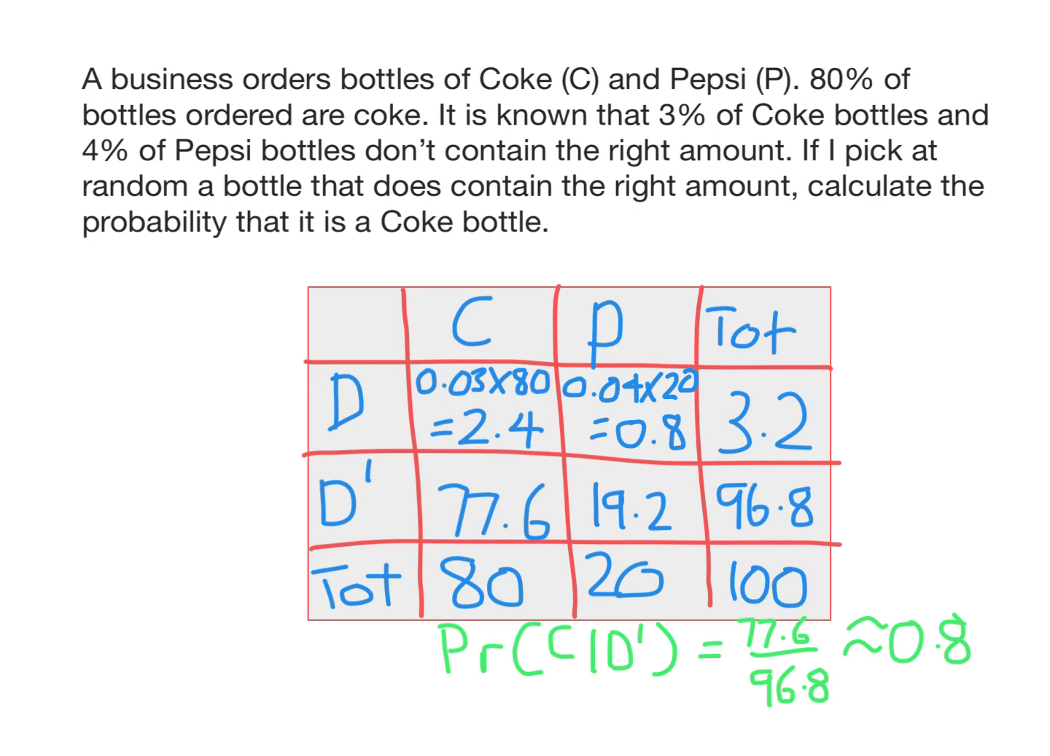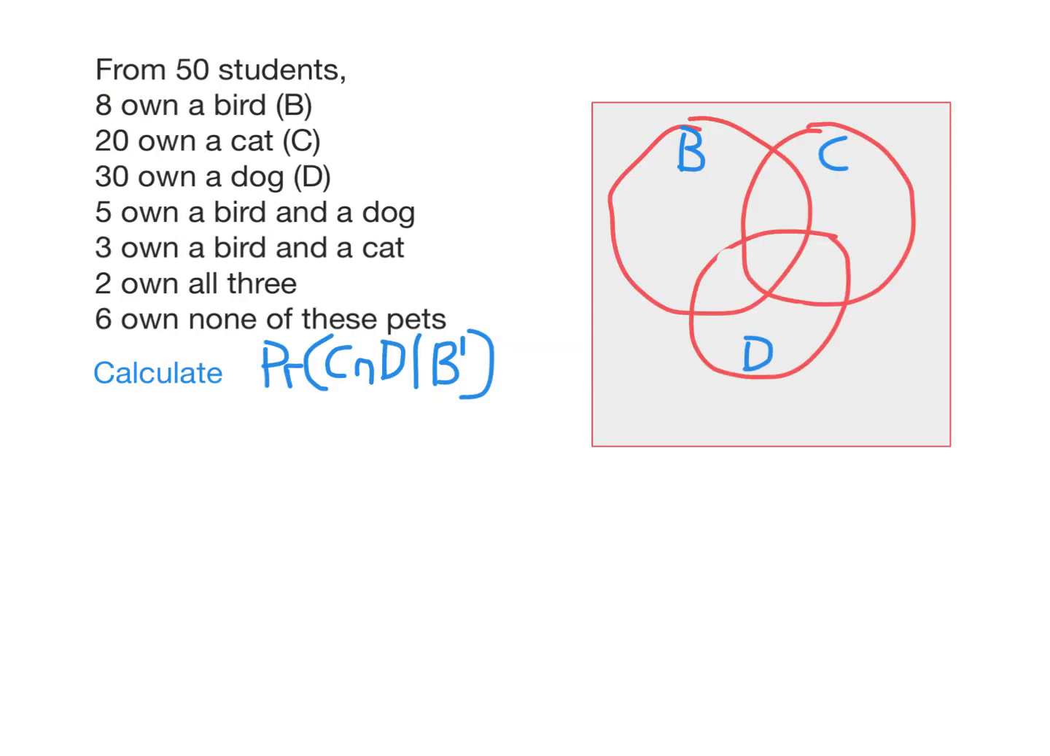All right, let's now look at a three-way Venn diagram. Here we have lots of information about pet ownership, 50 students in total. We are going to put this information into a three-way Venn diagram. When you have 3 sets, you basically have to use a three-way Venn diagram. There's no three-dimensional two-way table.